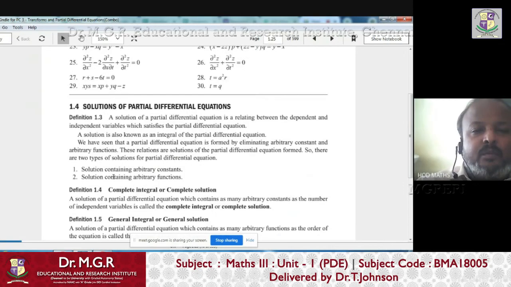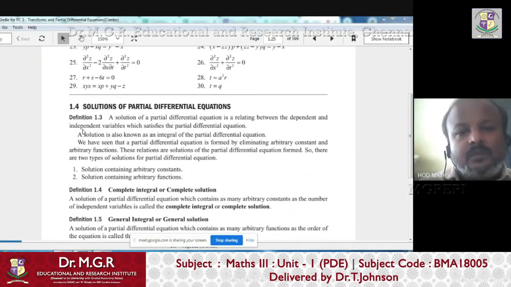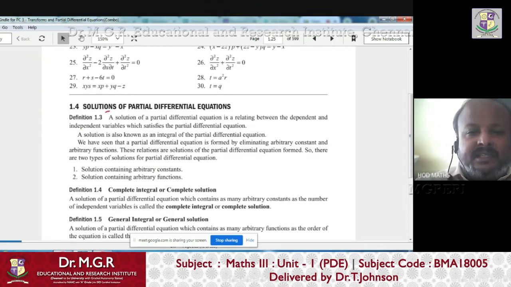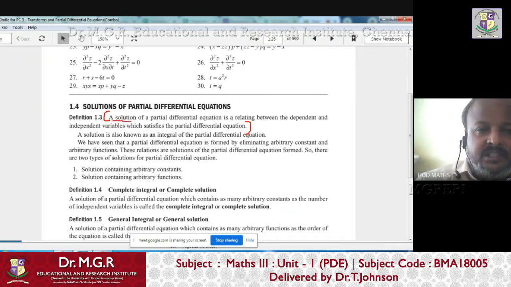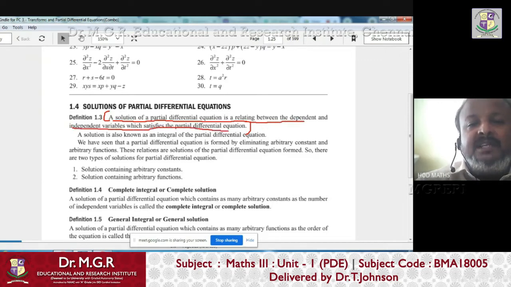Right. So here is definition 1.3. This is called the definition of a solution of a PDE. I'll just explain, you just follow it. It says: a solution of a partial differential equation is a relation between the dependent and independent variables which satisfies the partial differential equation.